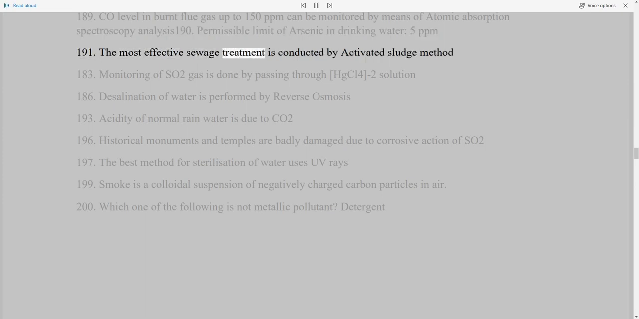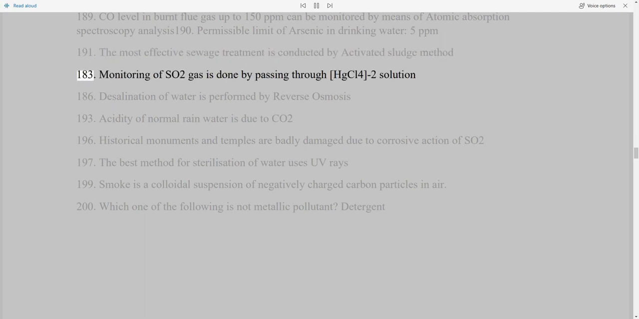191. The most effective sewage treatment is conducted by activated sludge method. 183. Monitoring of SO2 gas is done by passing through HgCl4 solution. 186. Desalination of water is performed by reverse osmosis. 193.